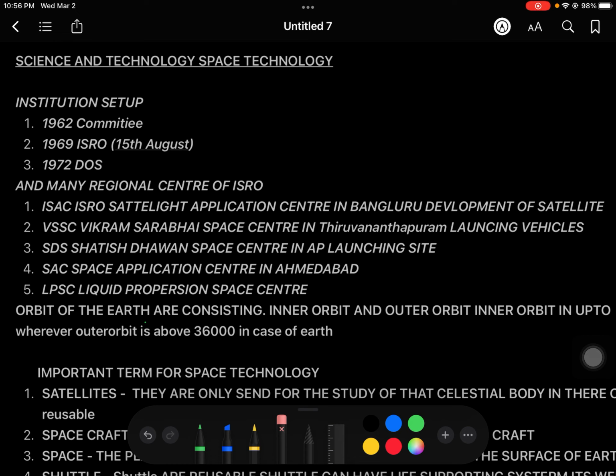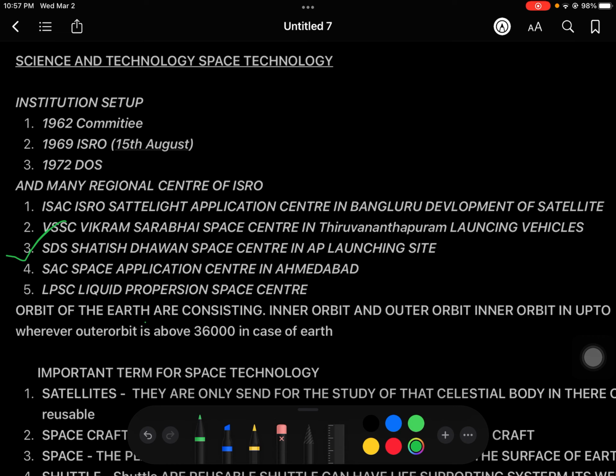Then next is SDSC, the Satish Dhawan Space Centre in Andhra Pradesh, the launching site. This is also very important, because from here, Sriharikota, many satellites have been launched. Most of them are launched here only. So this is also pretty important. Now next, SAC, the Space Applications Centre in Ahmedabad.